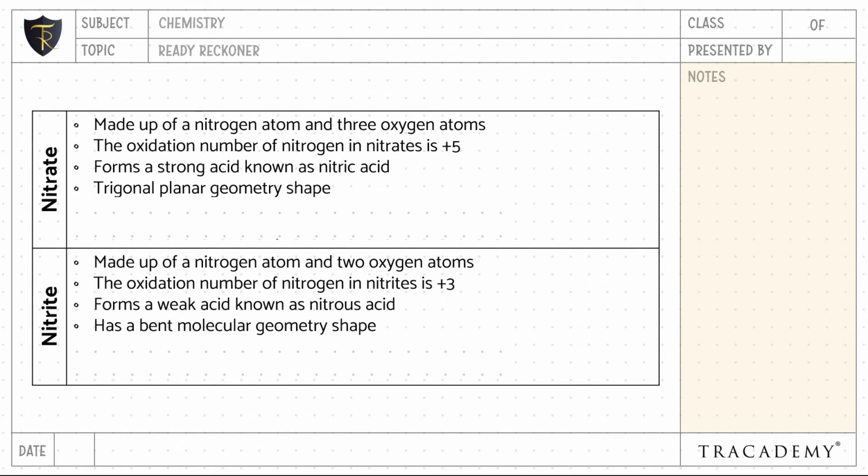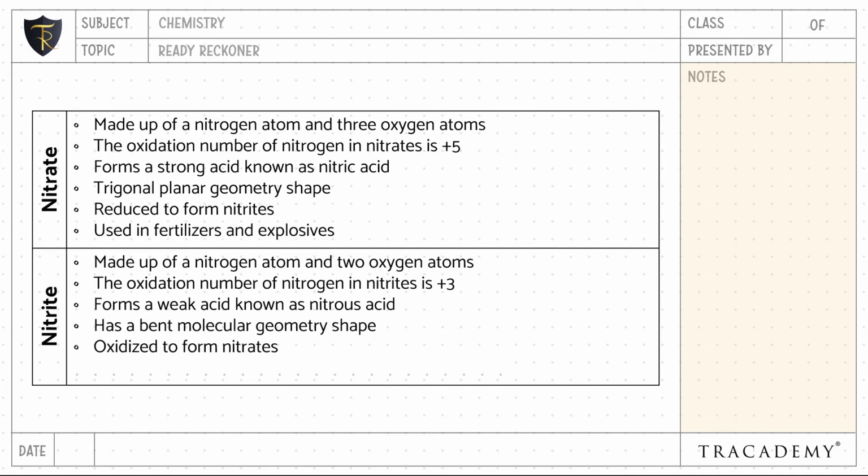molecular shape. Nitrate undergoes a reduction reaction to form nitrites, whereas nitrite undergoes an oxidation reaction to form nitrates. Nitrates are used in fertilizers and explosives, whereas nitrites are used in food preservatives.